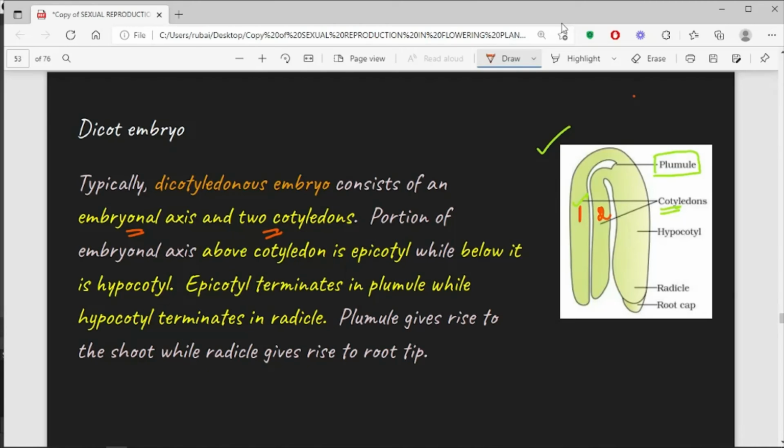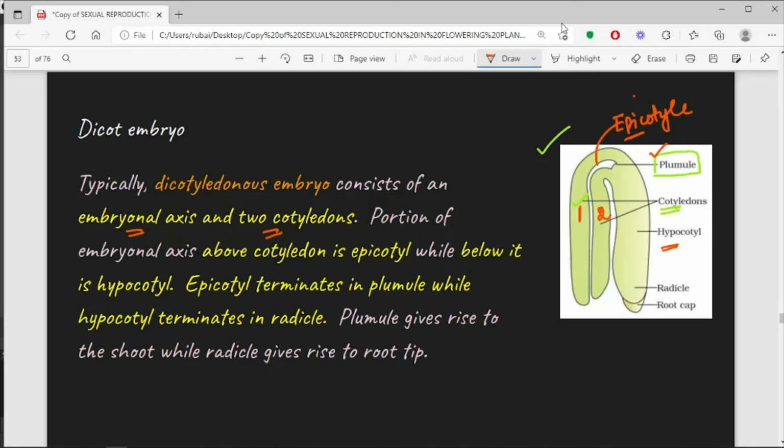The part of the embryonal axis above the cotyledons is known as the epicotyl, and the part of the embryonal axis below is known as the hypocotyl. The epicotyl terminates in the plumule, which will give rise to the shoot system of the plant body.